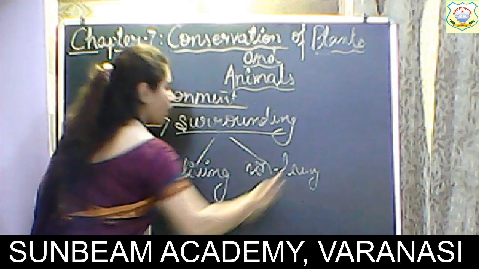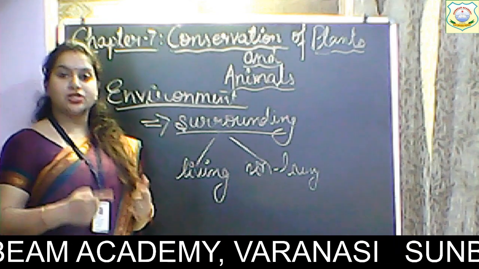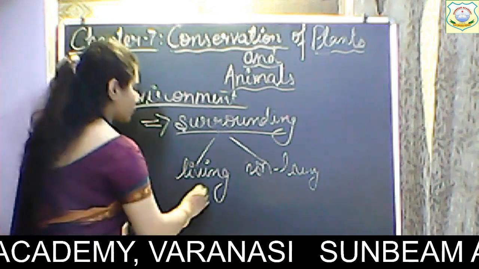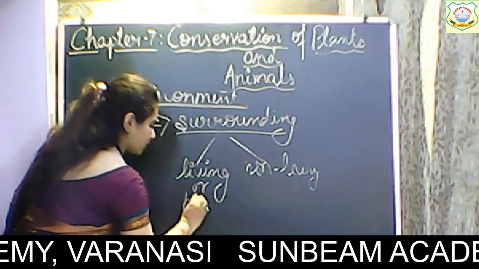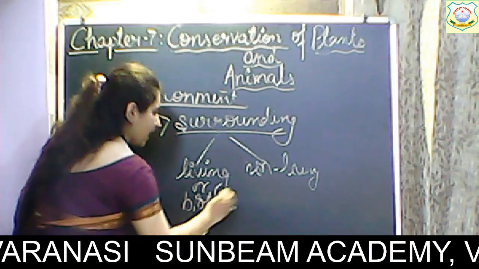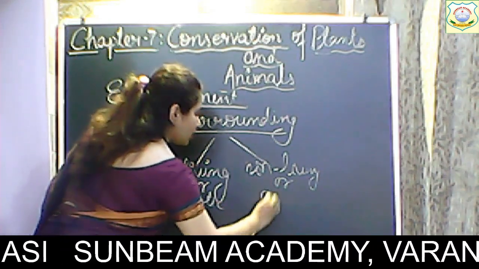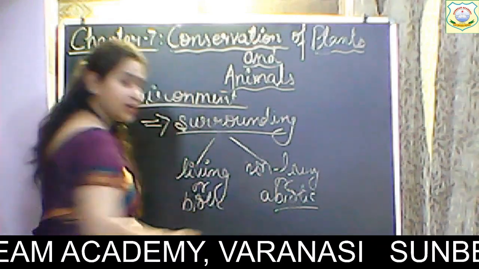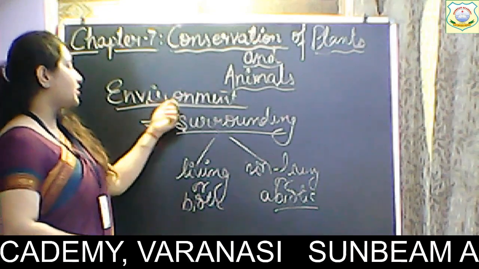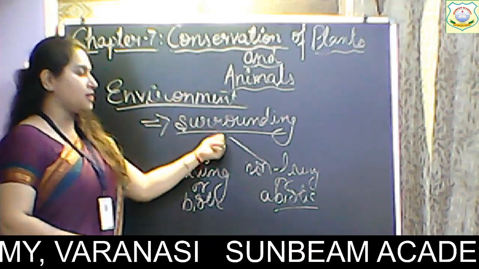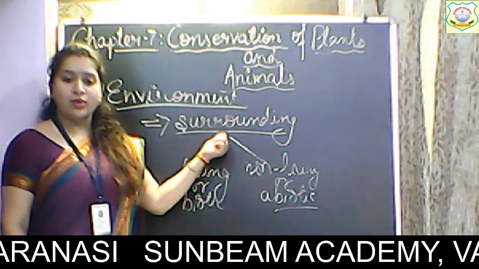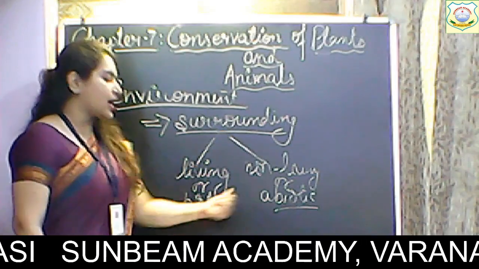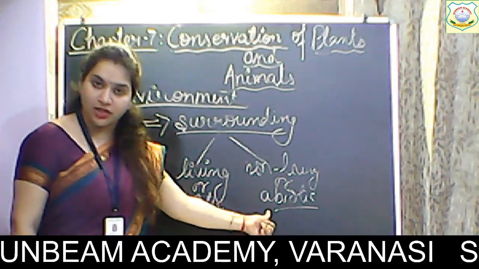Alright? Or in a biological term, living is also called biotic and non-living is called abiotic. Isn't it? So what is environment? Environment is nothing but a surrounding, and surrounding includes biotic and abiotic components.